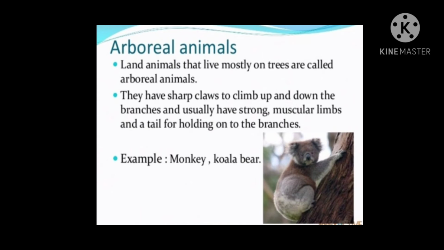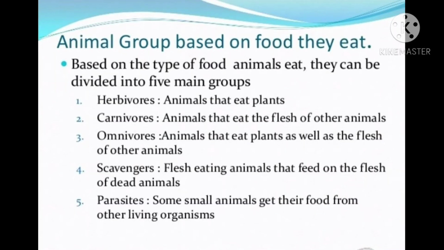For example, monkey, koala bear, these are examples of arboreal animals. Now let us learn adaptation for food. So animals are grouped based on the food they eat. Simply: herbivores, carnivores, omnivores, scavengers and parasites. These are the groups of animals based on how they eat their food.